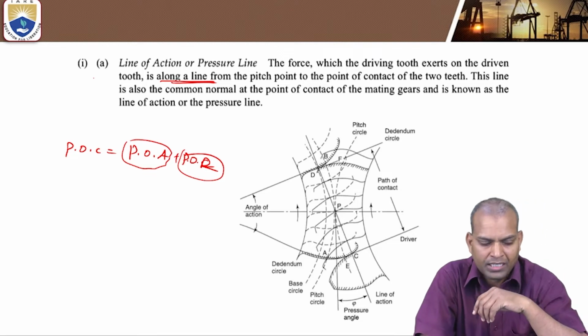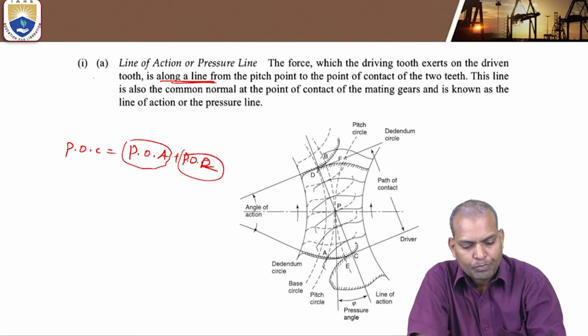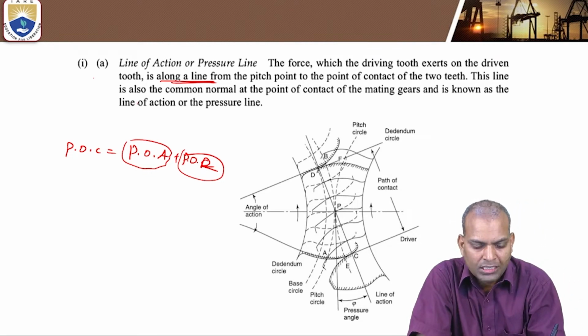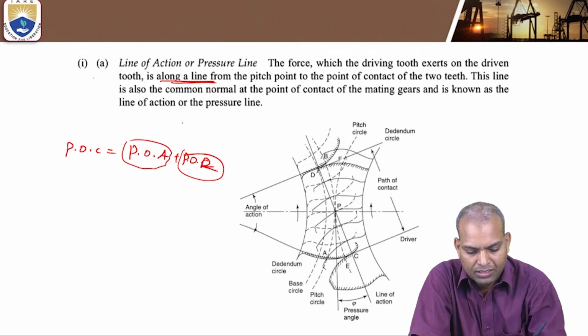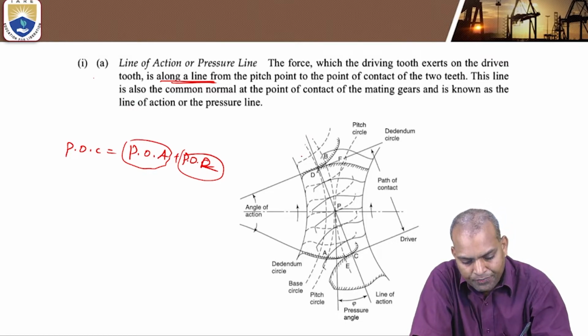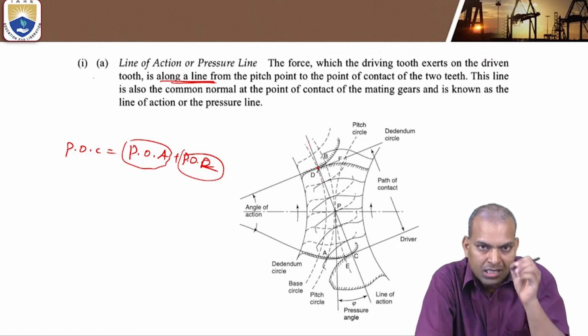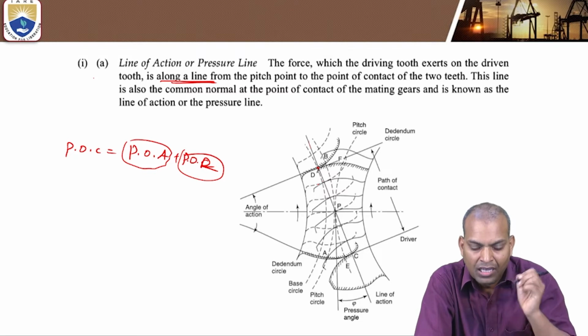Now, path of contact, as we have studied here, and also this line of action, it is normal to the points. You can see this is the normal line. Similarly, when it properly engages, this normal line passes along the action.